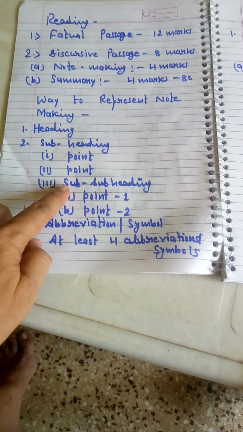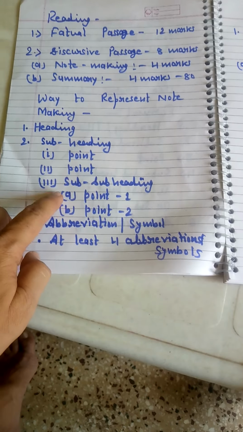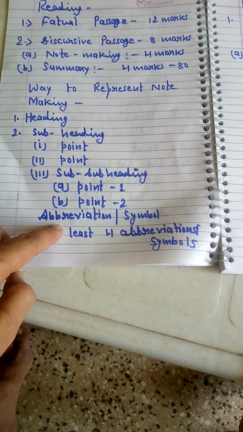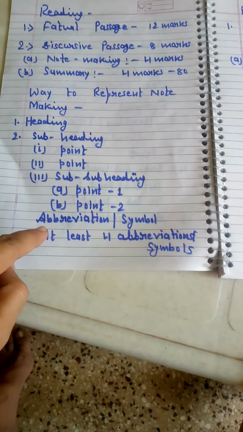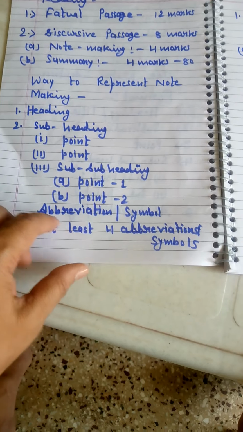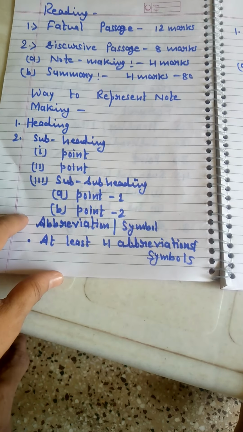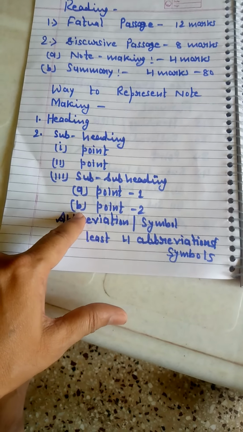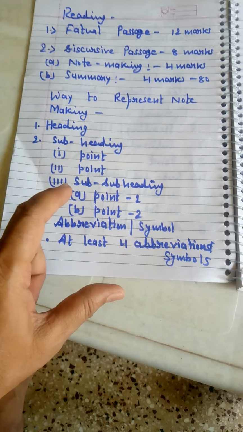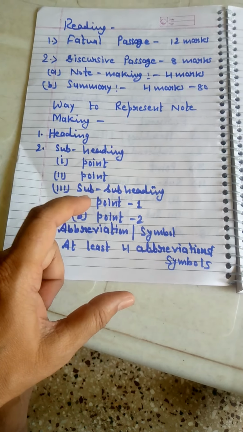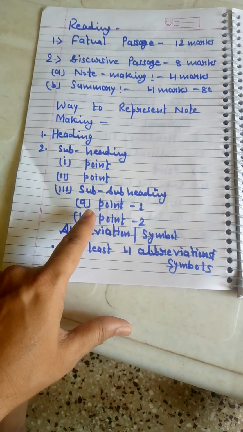Below each subheading, 2 different points are required. Then, abbreviations or symbols: at least 4 abbreviations or symbols we have to write. In this way your note making will be a perfect form of note making, and it's quite easy to score 4 marks.